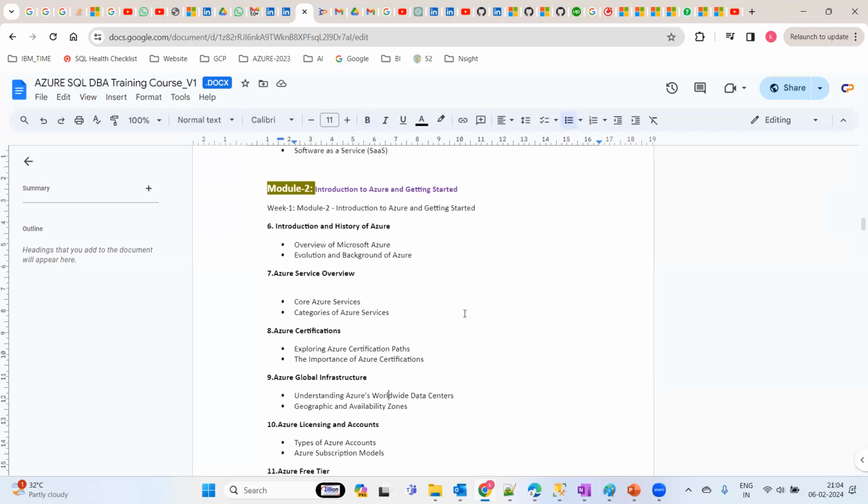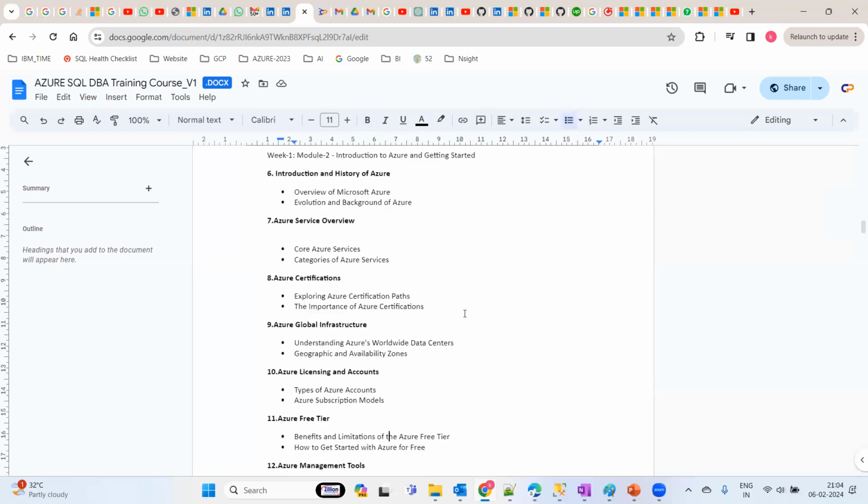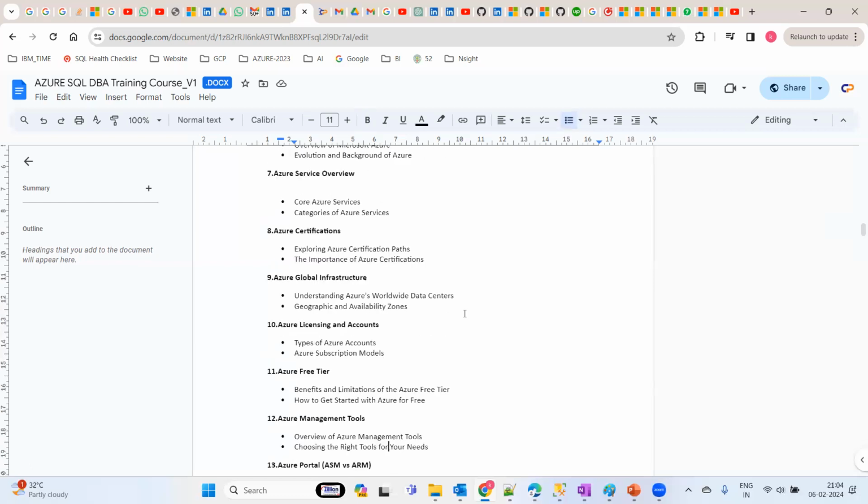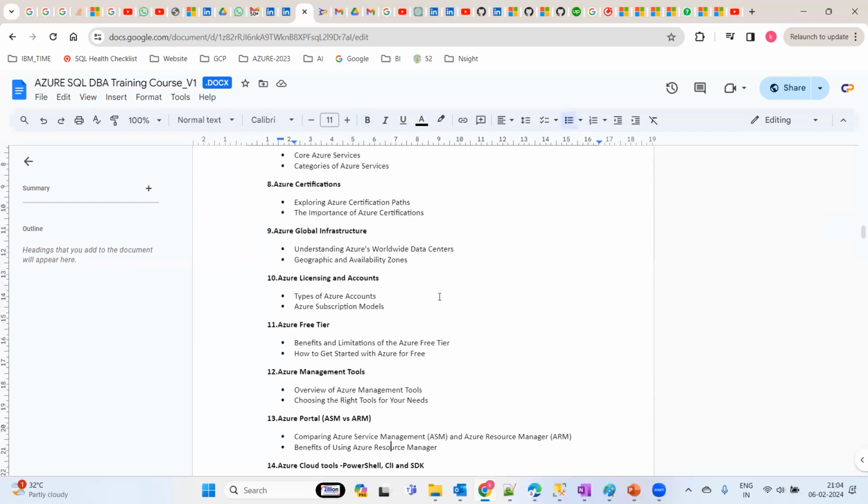From the global infrastructure standpoint, Microsoft is maintaining a lot of regions, data centers, and zones across the world. These are the fundamental things we are going to take up as part of this course: how we are going to take your Azure free trial account and make it ready for you, what the prerequisites are for the free trial subscription, and the list of tools that we are going to learn about during this course module.